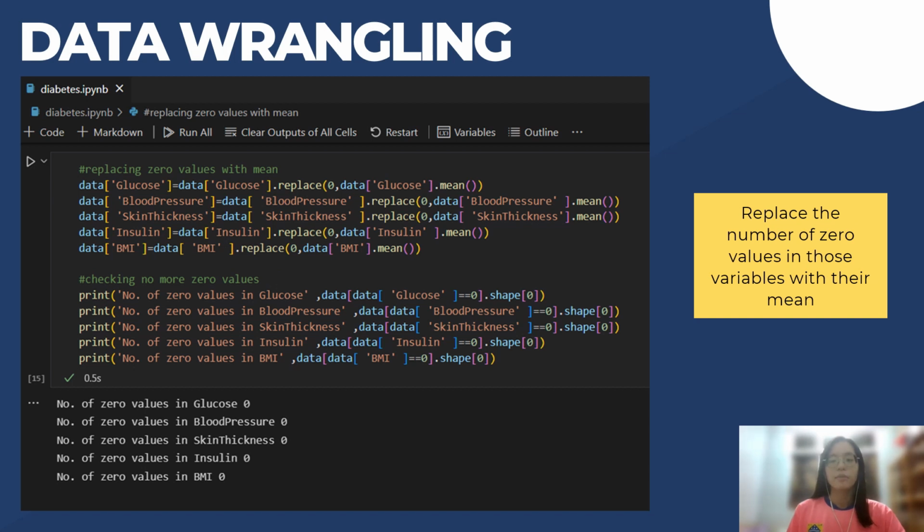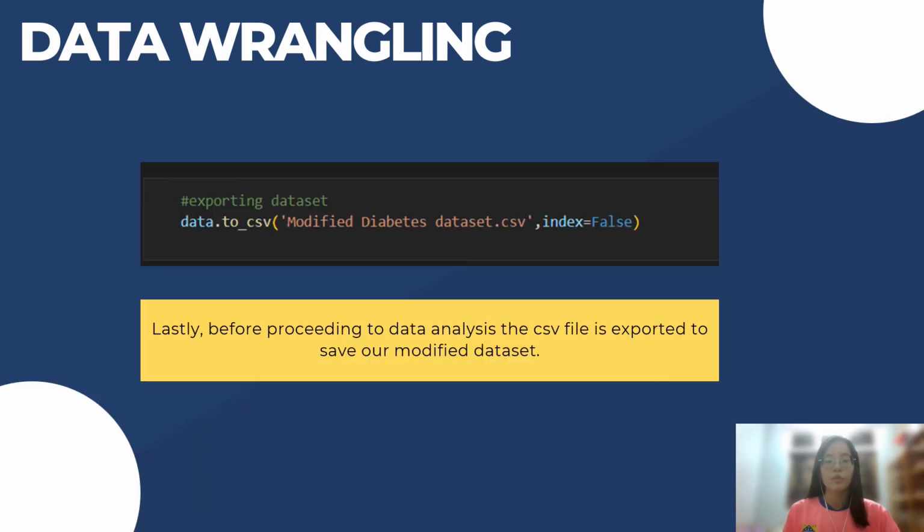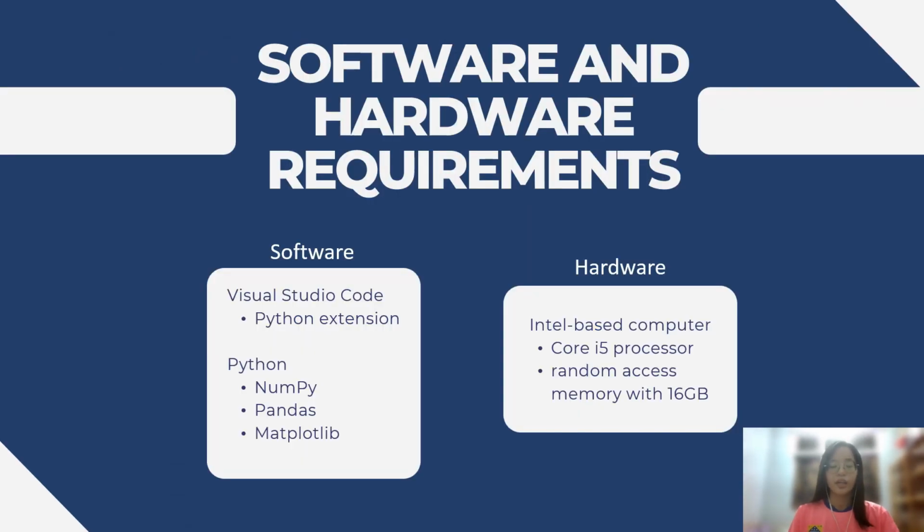So we will continue by replacing the 0 values in those variables with their mean. After replacing, we will check again whether any 0 value is still available, and based on the results, we can see that there are no more 0 values. Lastly, before proceeding to data analysis, we will export our modified dataset to a new CSV file, namely Modified Diabetes Dataset.